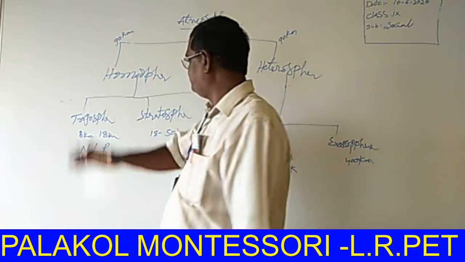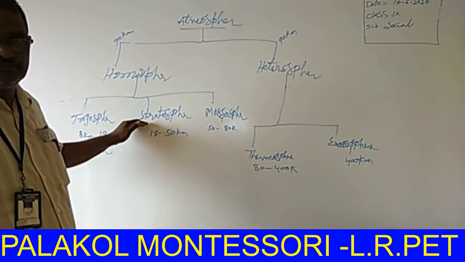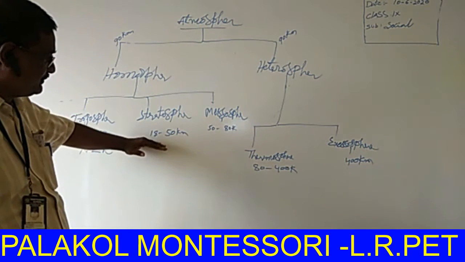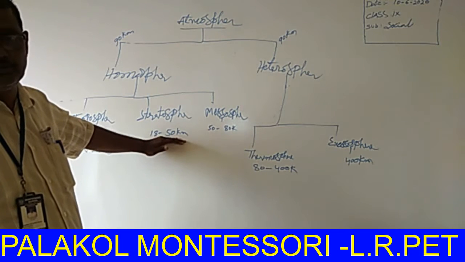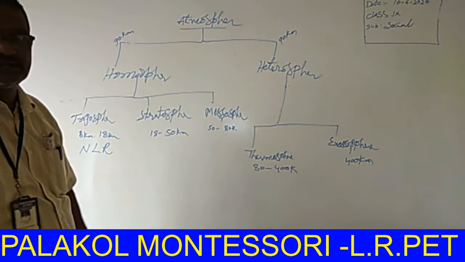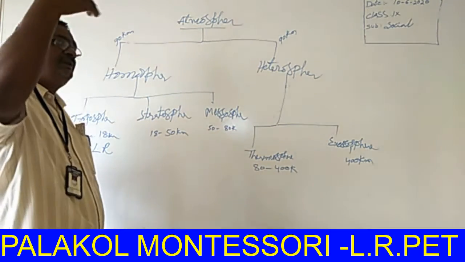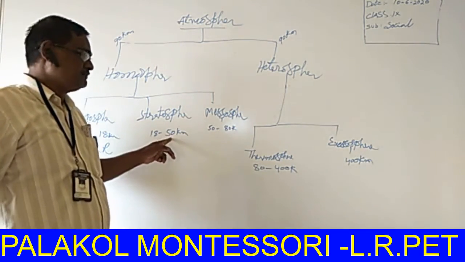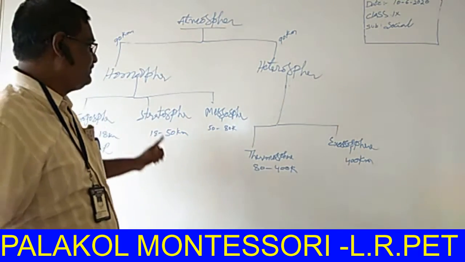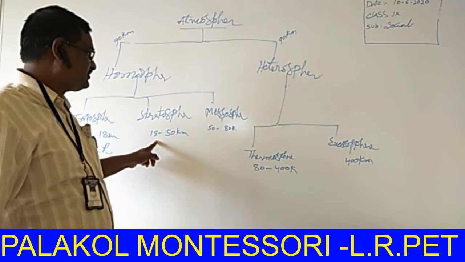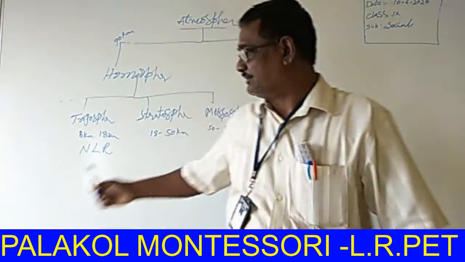Okay. The second important thing is called the stratosphere. This is the layer from 18 kilometers up to 50 kilometers of height. In the stratosphere, there are no clouds. In this second layer, aeroplanes and helicopters travel.